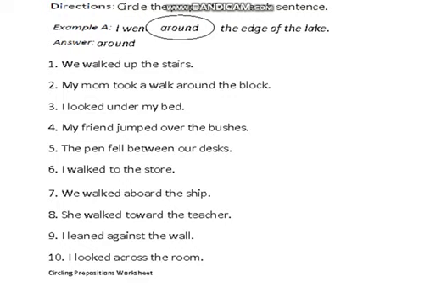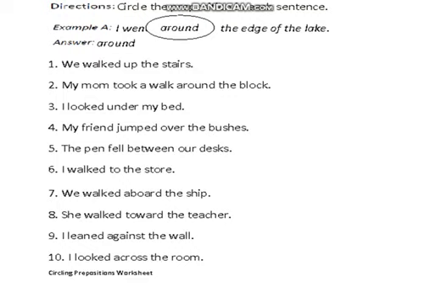फिर है we walked up the stair. मैं stairs के ऊपर चढ़ गई। My mom took a walk around the block. मेरी माँ ने ब्लॉक के इर्द गिर्द एक वॉक का चक्कर लिया। I looked under my bed. मैंने अपने बेड के नीचे देखा। My friend jumped over the bushes. मेरे फ्रेंड ने झाड़ियों के ऊपर छलांग लगा ली। Now you have to encircle prepositions in all these sentences.